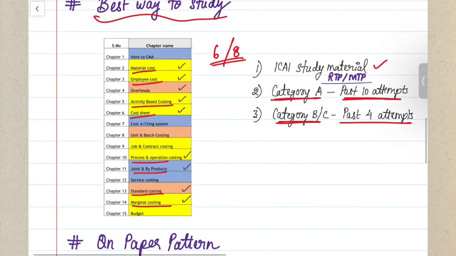Yes. So this is how you have to plan your studies. But the most bare minimum would be your ICAI study material and past 4 attempts, RTPs, MTPs. That is the bare minimum. If you can do more than that, that's great for you. Yes.